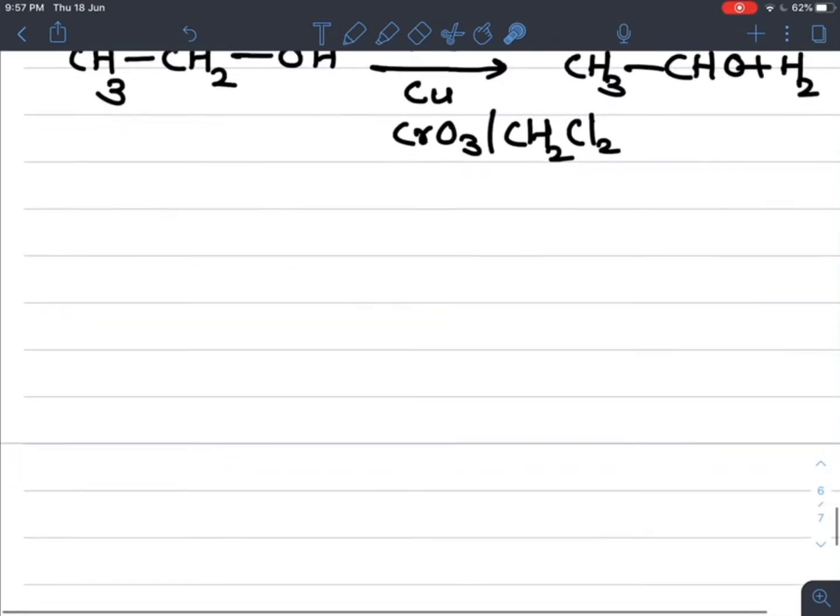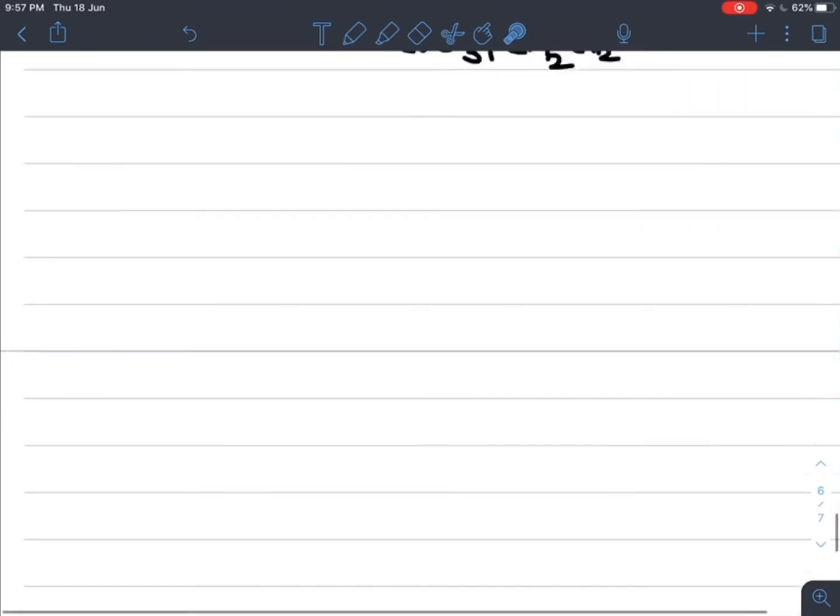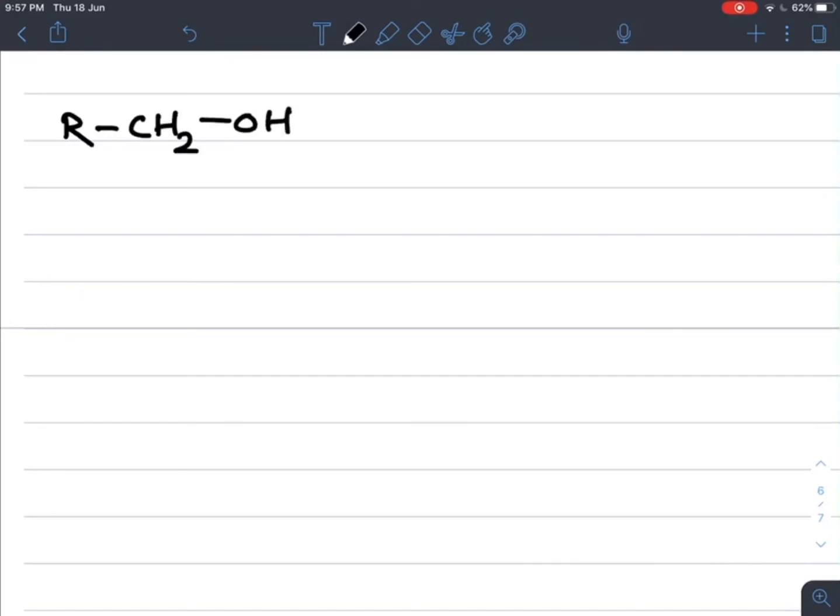So one more oxidation is there, when primary, secondary and tertiary alcohols undergo oxidation with copper. So if we take an example of primary alcohol, that is RCH2OH.